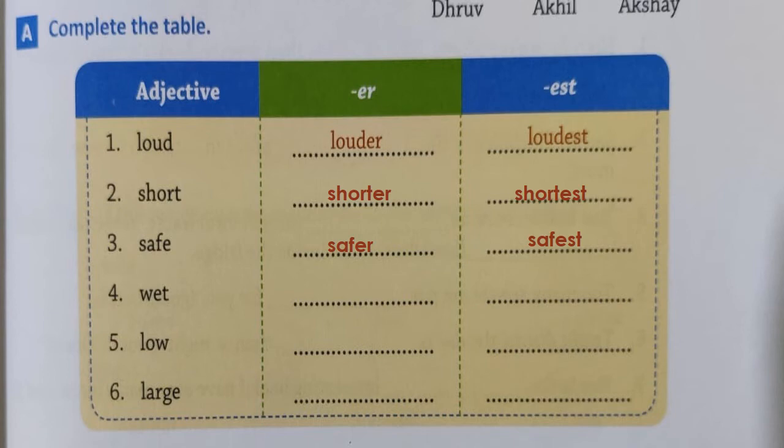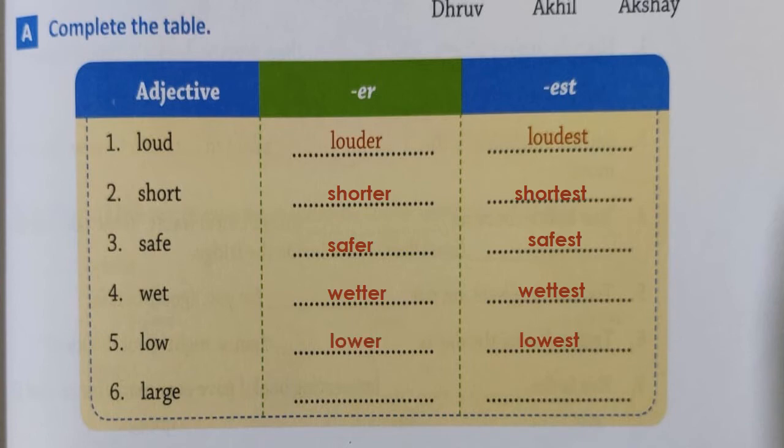That is, you have to write T 2 times and then add ER. So wet will become wetter, where you will write double T and then ER, and wettest, again double T and then EST.